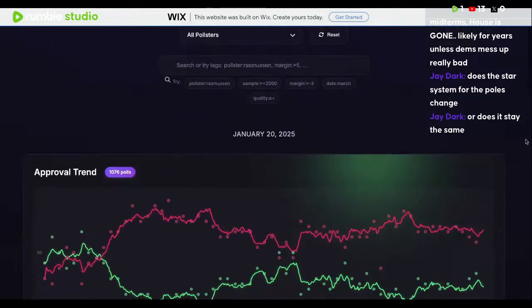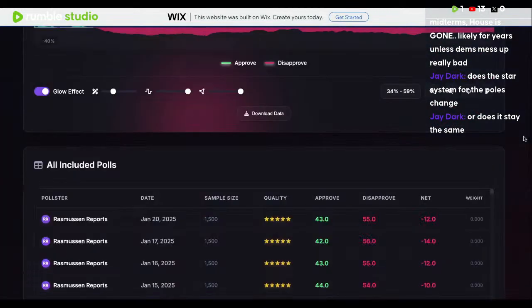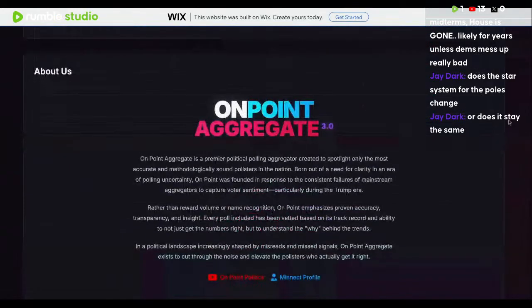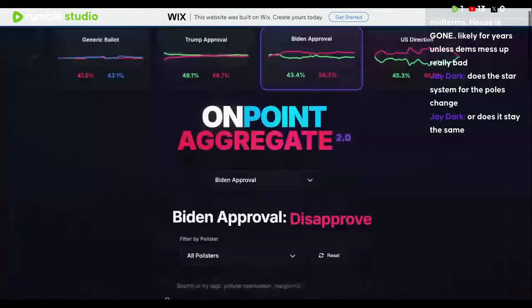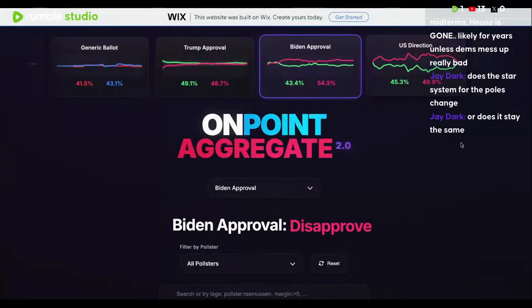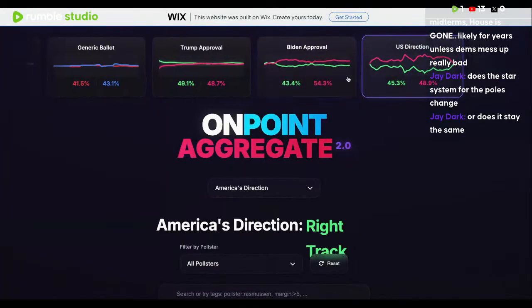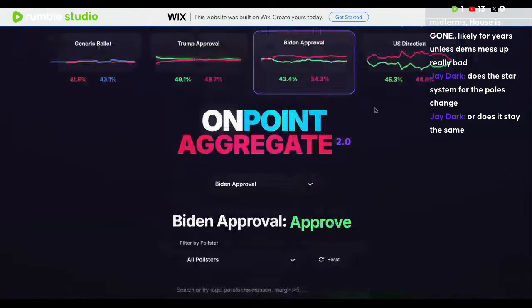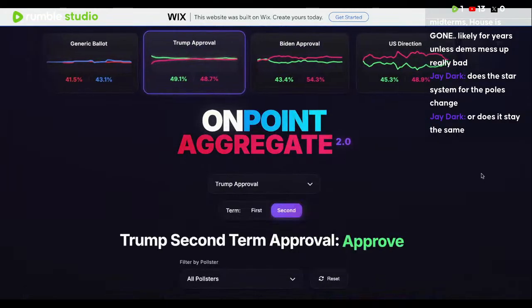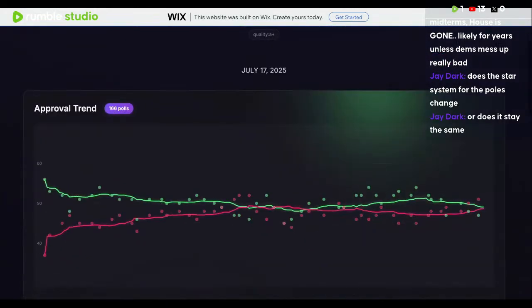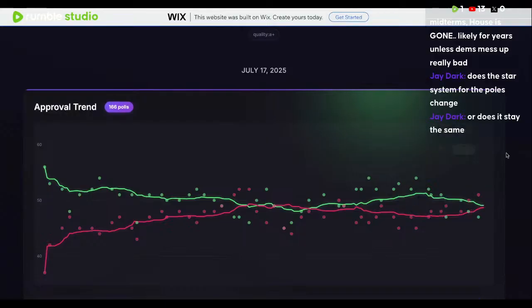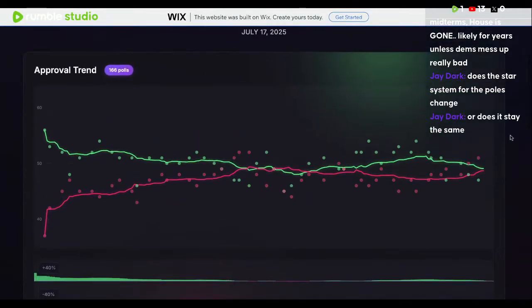And a lot of them that are really on the money tend to be a lot more transparent than the ones that are off by a point or two, or off by a little bit more than that. And so this is really just to provide a new aggregate for people to look at, that takes away all of the mainstream bias. None of the fake news polls are in this aggregation.